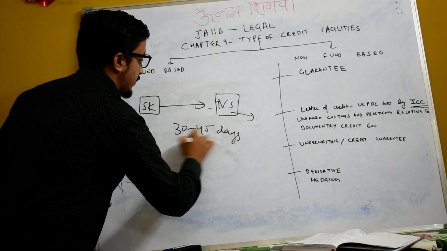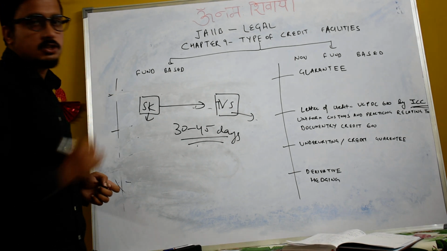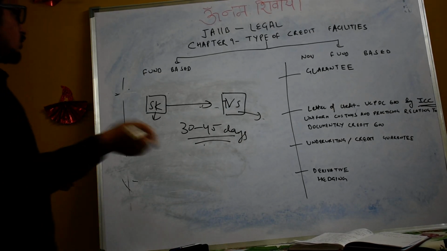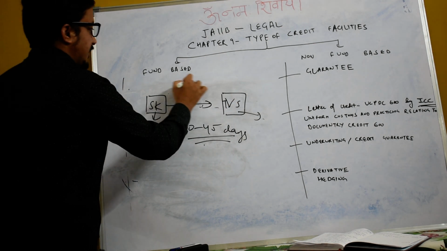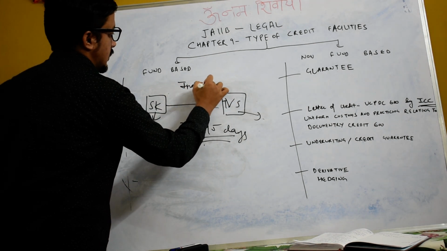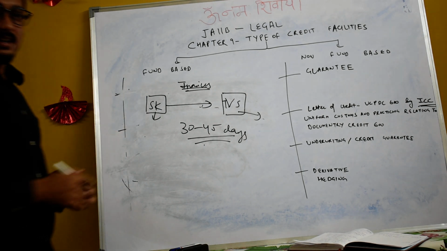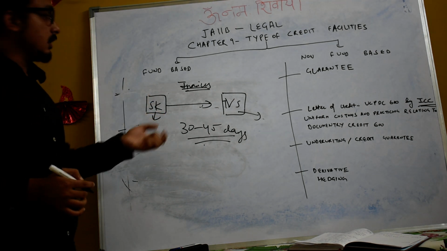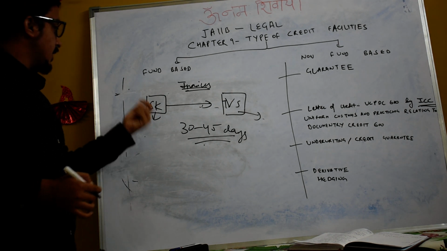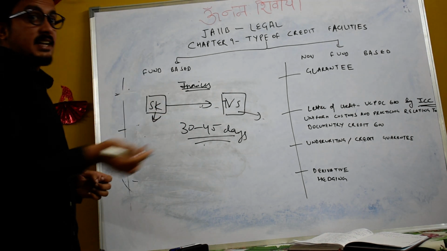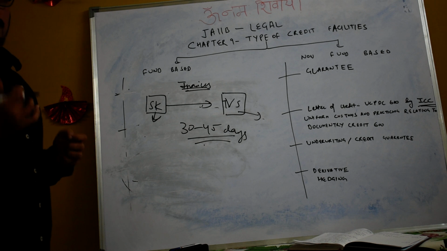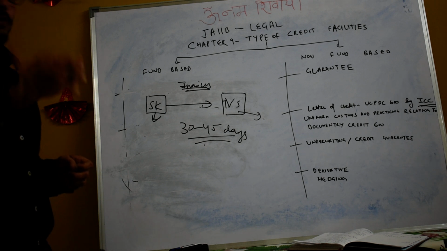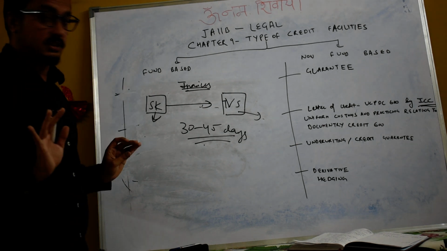For these 30 to 45 days, SK has a cash crunch. How will he manage his working capital needs? TVS will provide the invoices, and they will come to the bank. The bank will give up to 90% of the invoice as working capital to SK. 10% it will adjust in interest or other charges, and what is left is paid on the due date. That is the simple process in bill financing.